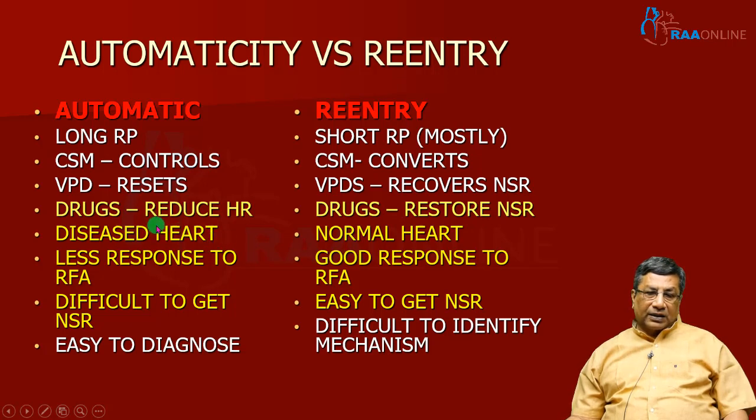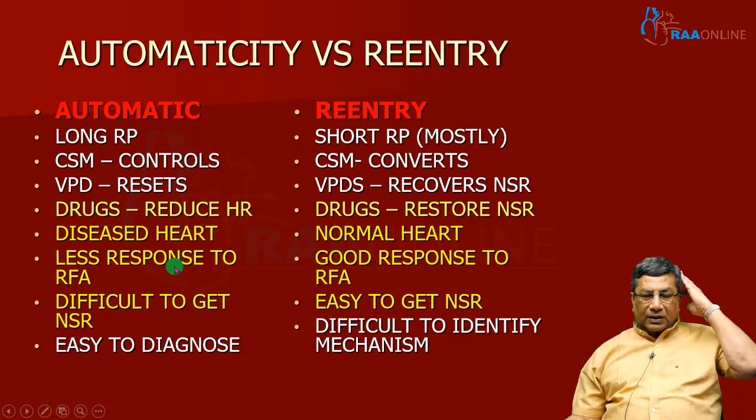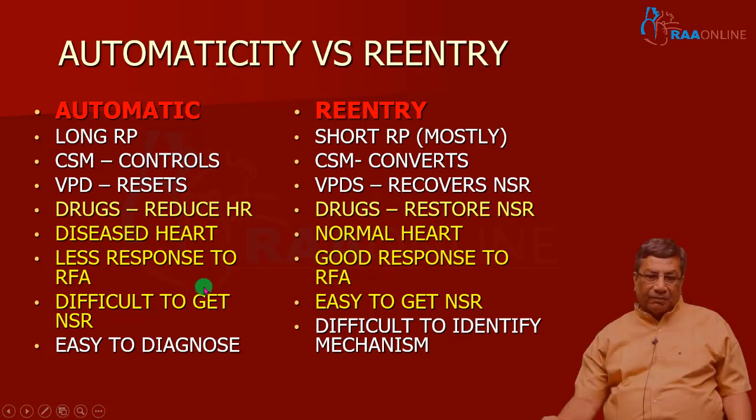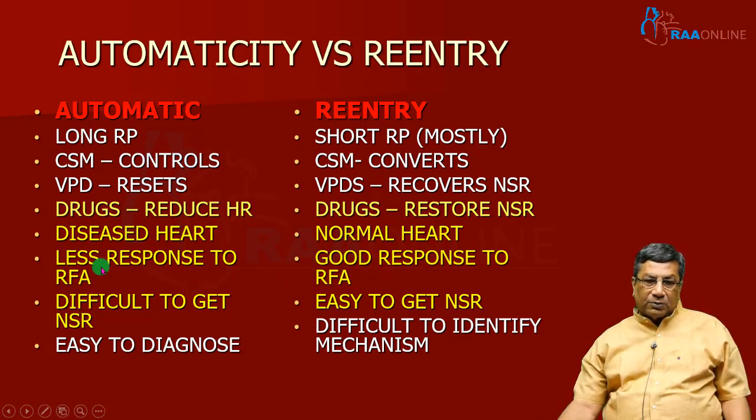Automatic tachycardia most often occurs in diseased hearts, whereas reentry tachycardia occurs in normal hearts. For long-term treatment like radiofrequency ablation, in automatic tachycardia you have a less favorable result. In reentry tachycardia, you will have an excellent result or a permanent remedy if you do radiofrequency ablation. It is very difficult to get normal sinus rhythm in automatic tachycardia because it occurs in diseased hearts, so the basic disease has to be treated to get sinus rhythm. It is easy to get sinus rhythm in reentry because of a structurally normal heart.